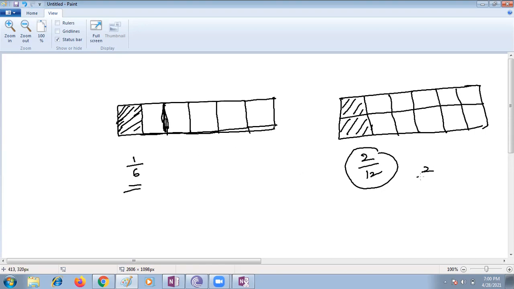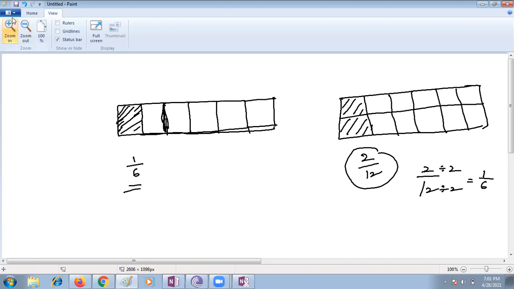For that, shall I divide by 2 on both sides? Yes, ma'am. What are you getting? 1 by 6. So equivalent fractions are obtained by multiplying or dividing the numerator and denominator by the same number.